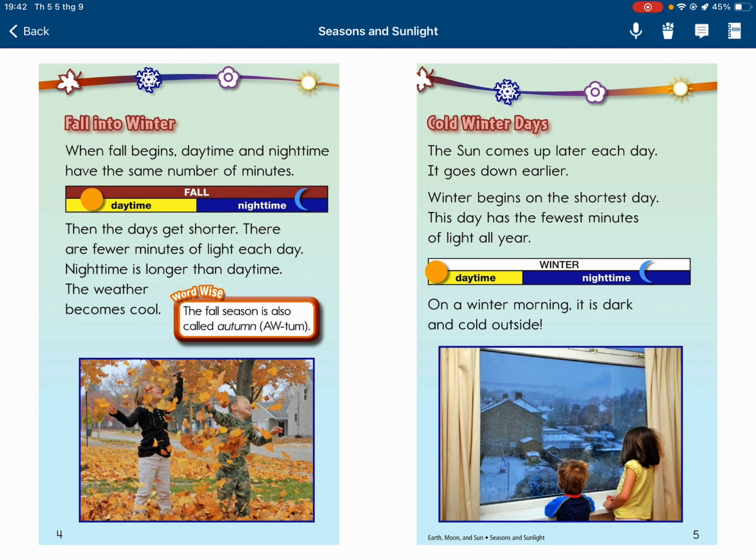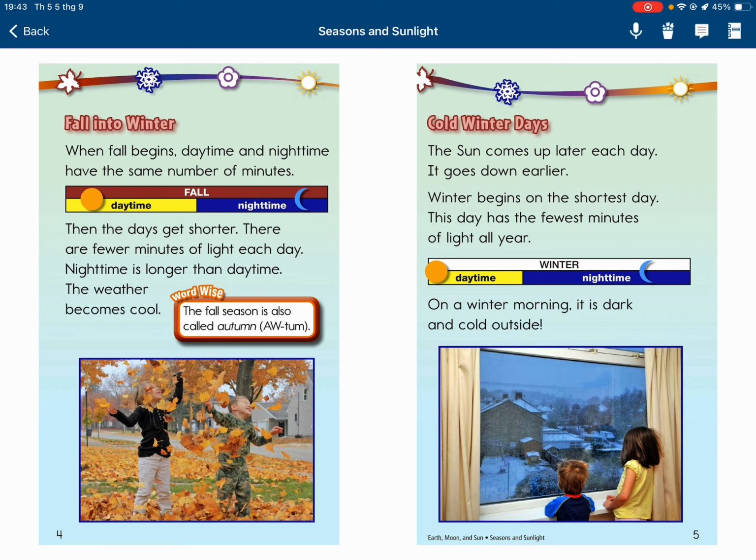Fall into winter. When fall begins, daytime and nighttime have the same number of minutes. Then the days get shorter. There are fewer minutes of light each day. Nighttime is longer than daytime. The weather becomes cool. The fall season is also called autumn.